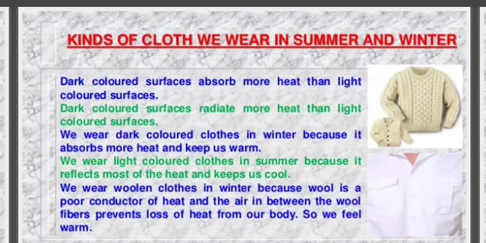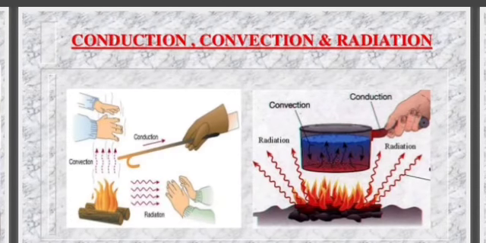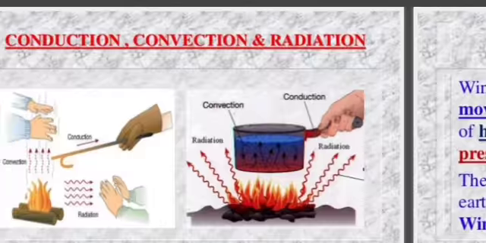We wear dark colored clothes in winter because they absorb more heat and keep us warm. We wear light colored clothes in summer because they reflect most of the heat and keep us cool. We wear woolen clothes in winter because wool is a poor conductor of heat and the air in between the wool fibers prevents loss of heat from our body, so we feel warm. This is a picture showing conduction, convection and radiation.